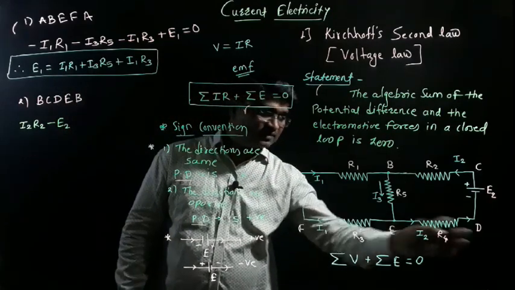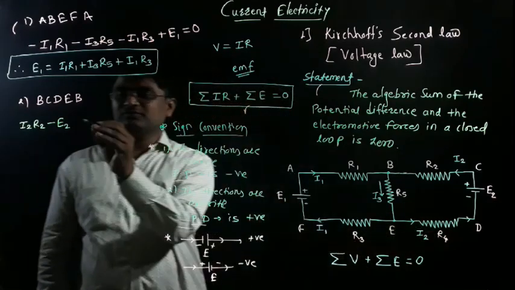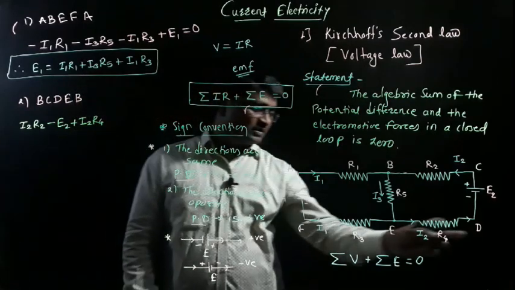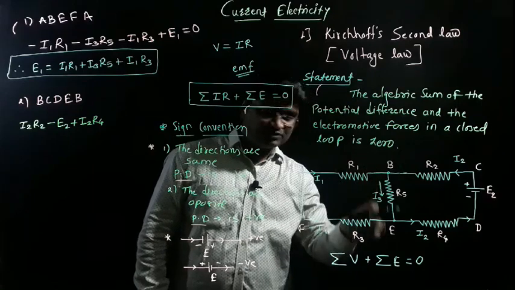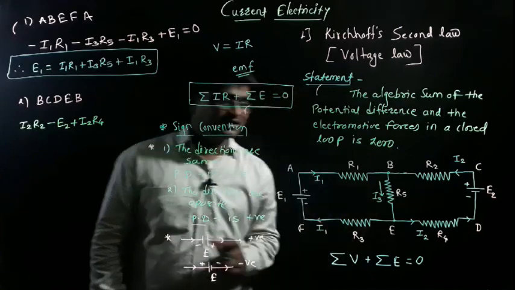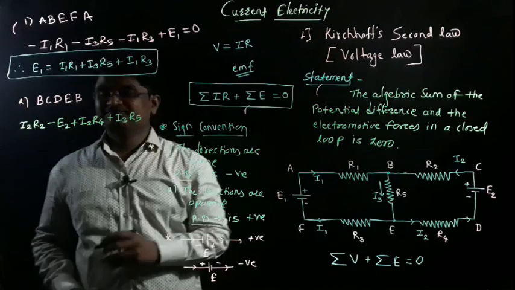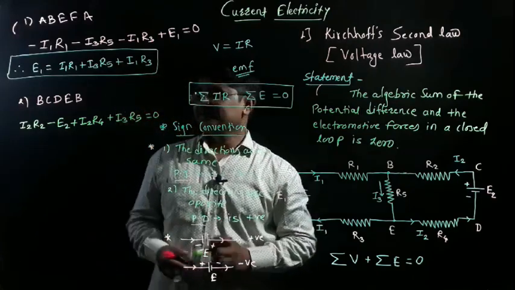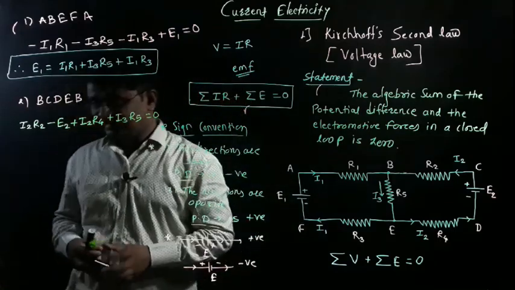D to E: tracing and current are opposite, so plus I2 R4. And after that, E to B. The direction of tracing is upward, but the direction of electric current is downward, so that is positive. So plus I3 R5, and this is equal to 0 as per the statement. Get clear? Let's see here. After that we calculate the same.